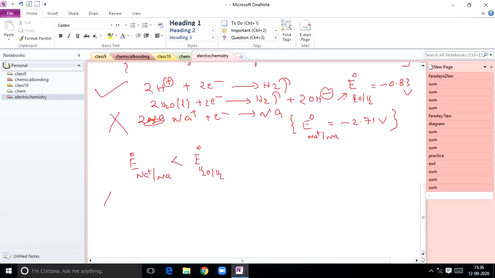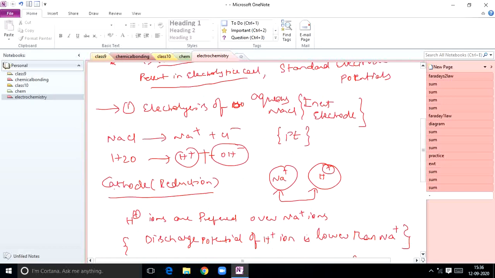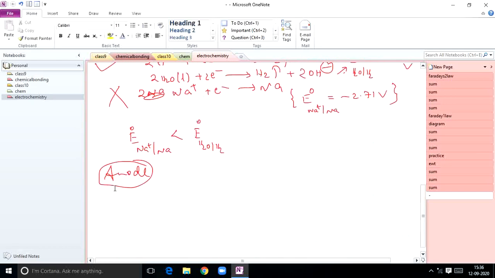Now what is the reaction that takes place at anode here? At anode also there is a competition between Cl minus and OH minus. What happens at anode, students? Oxidation takes place at anode. So 2Cl minus aqueous gives rise to chlorine gas plus 2 electrons.